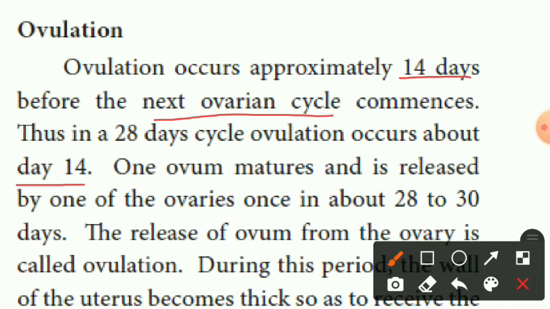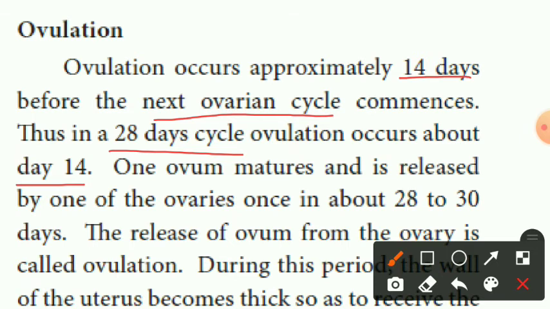In a 28 day cycle, first 14 days, then the next ovarian cycle, that is when ovulation occurs, about day 14. The ovum matures and is released by one of the ovaries. Ovum means egg.